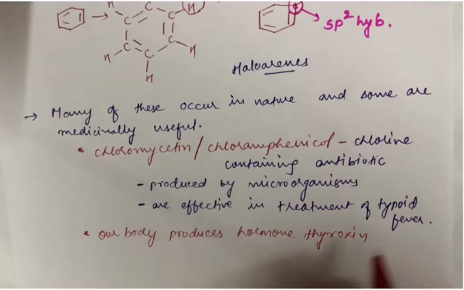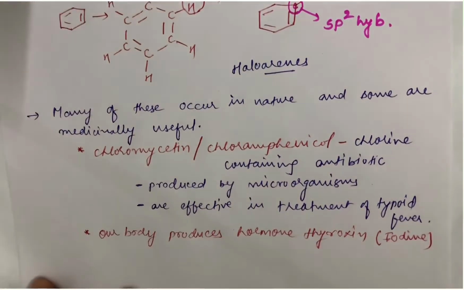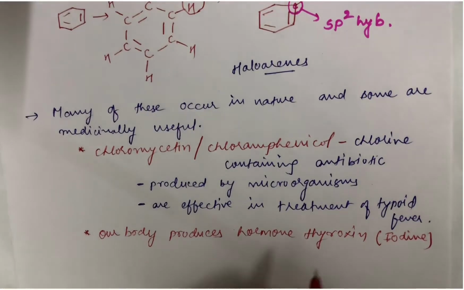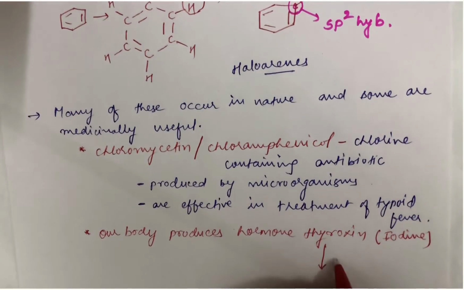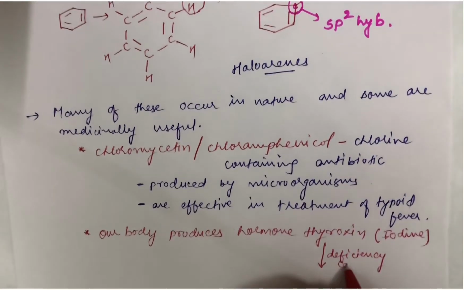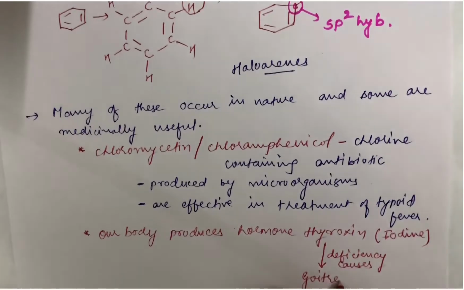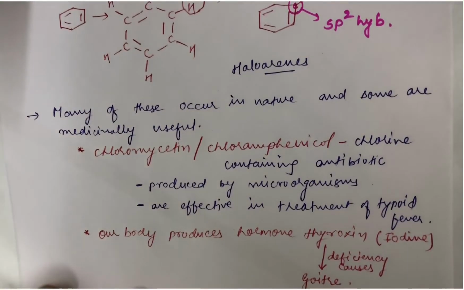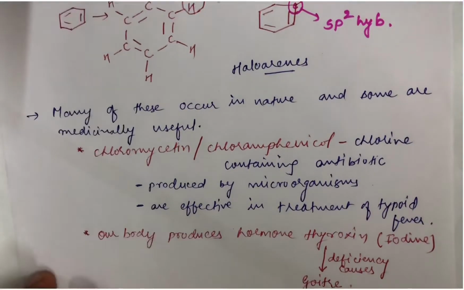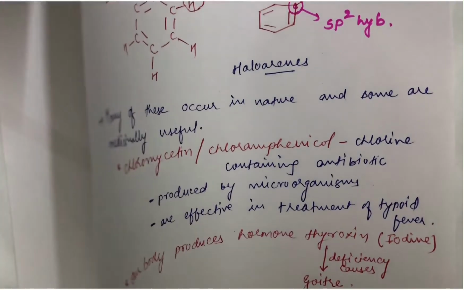Now you know that this thyroxine is an iodine containing hormone. We are also aware that its deficiency causes goiter. So these were some of the halogen containing organic compounds which occur in nature.